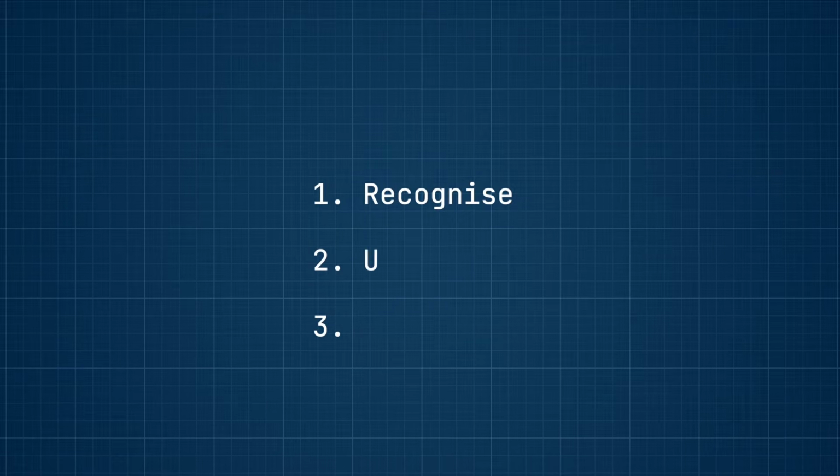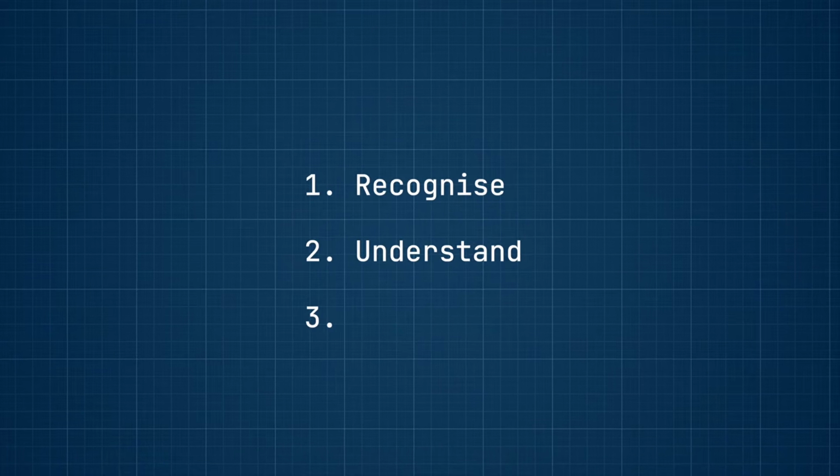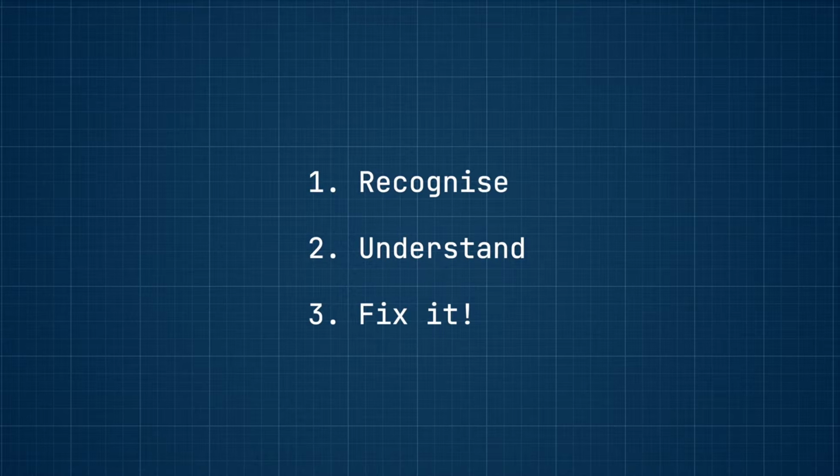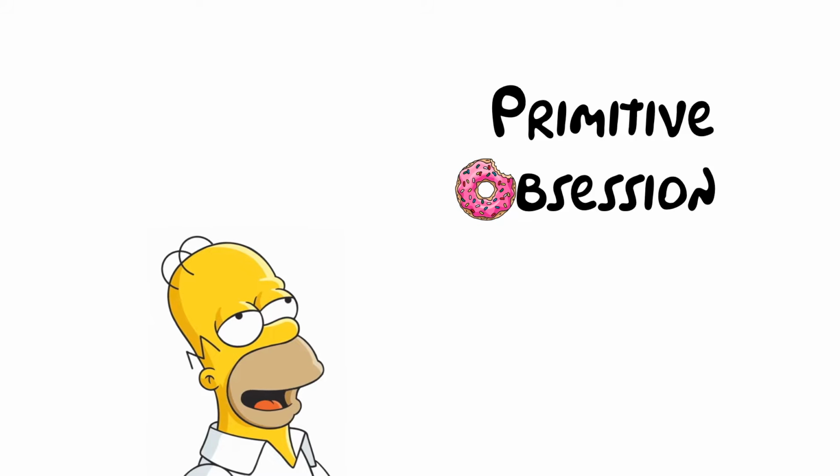Now the same principle applies to code smells, so in this video we're going to take a look at how to recognize primitive obsession, understand what primitive obsession is trying to tell us, and how to fix it. Primitives are the built-in types within a programming language, such as booleans, integers, strings, floats, and arrays. Obsession is an extreme or unhealthy fixation on something, potentially leading to harm. Kind of like Homer with donuts.